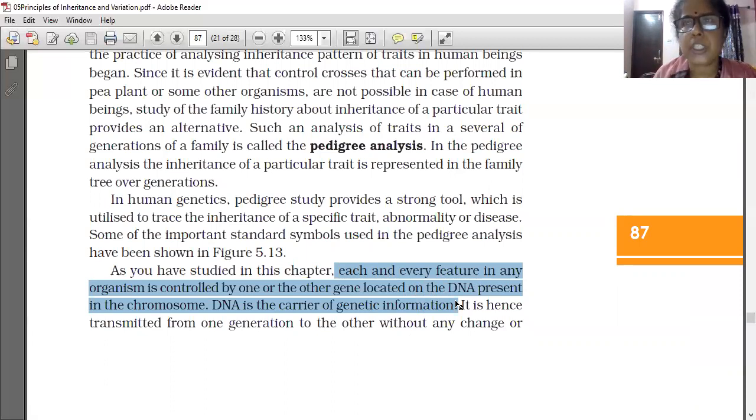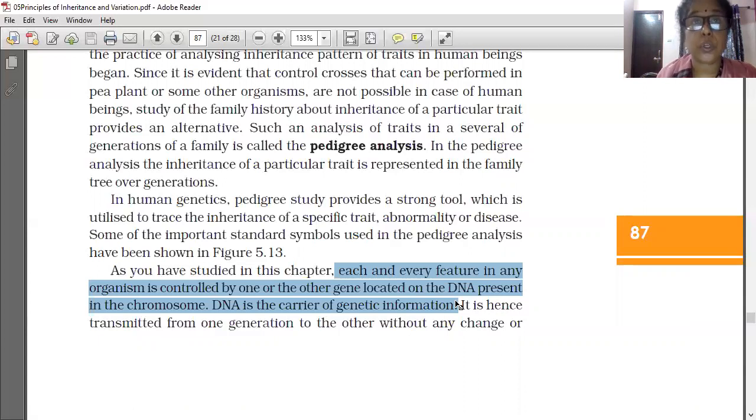Each and every feature of an organism is controlled by one or the other gene located on the DNA present in the chromosome. So DNA is the carrier of genetic information. It is transmitted from one generation to the other without any alteration, without any change. How it was in the parent, the same is passed to the next generation.